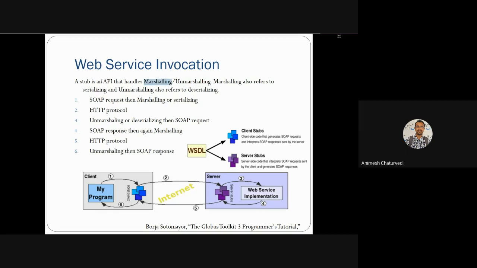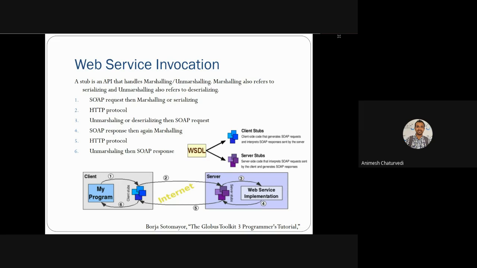Marshalling refers to serializing, and unmarshalling refers to deserializing. There is a client stub and a server stub. In the client stub, you prepare one source code. For the server stub, you prepare another type of source code, which is prepared by the web service implementation.